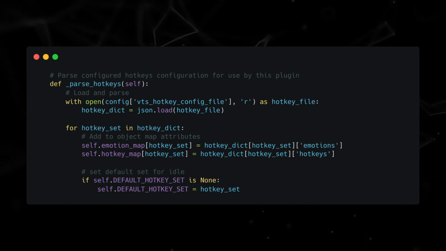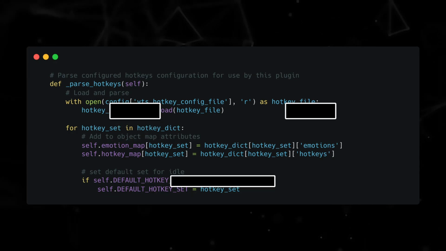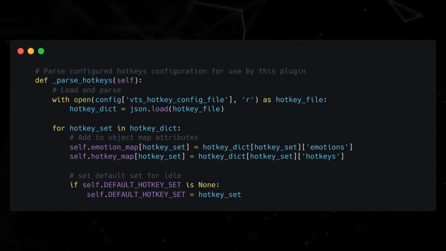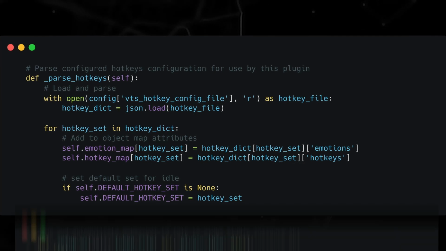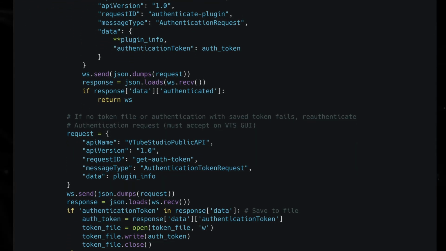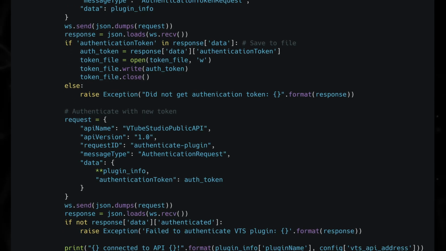Parsing up the animation config, you can do that however you want. If I take out all the code for printing debugging information, then I'm left with just this. Setting up the plugin WebSockets, you can find out how to do that in the VTube Studio docs. What we're interested in is how we're managing the timings of different animations.